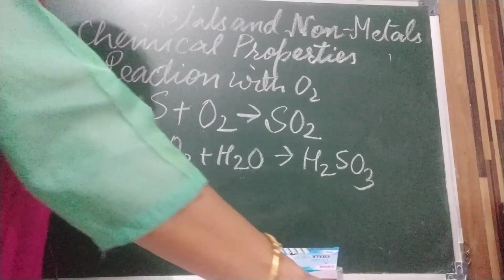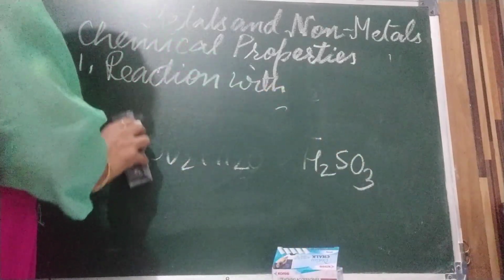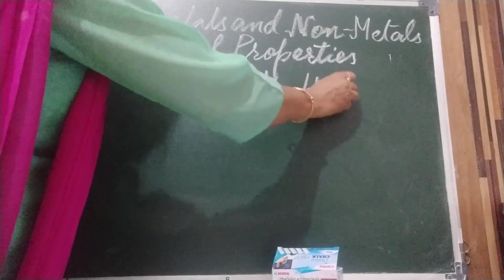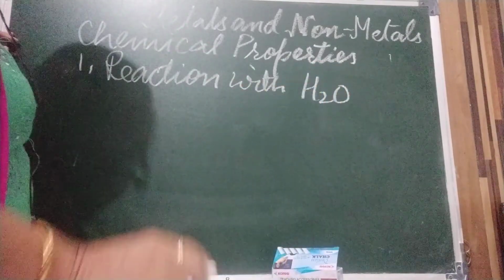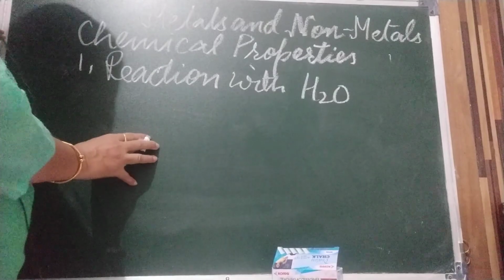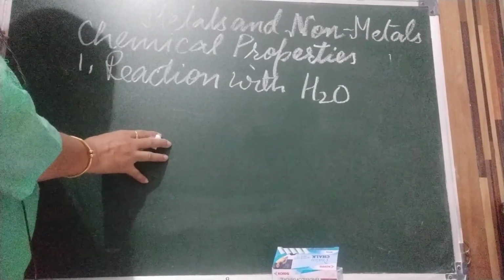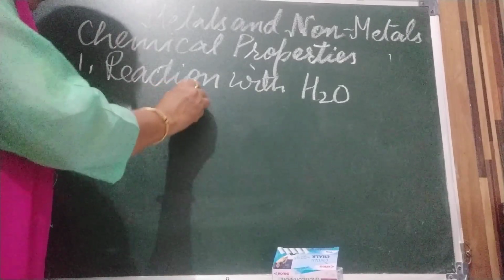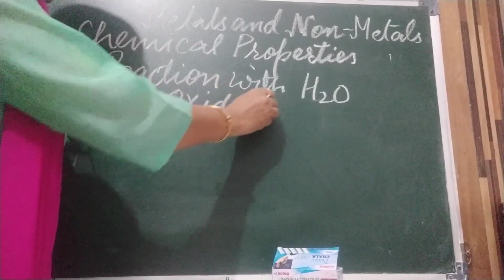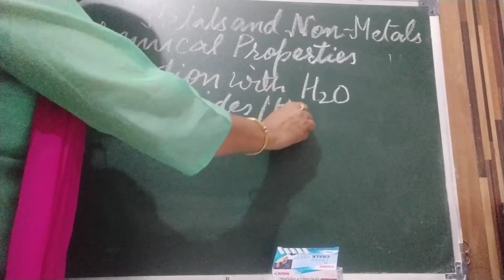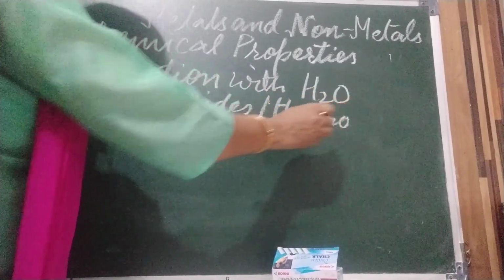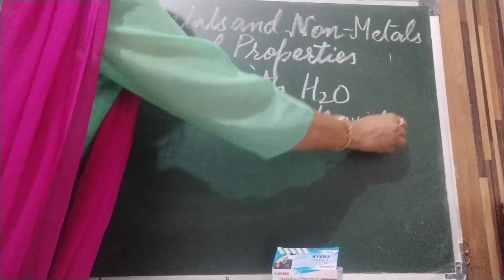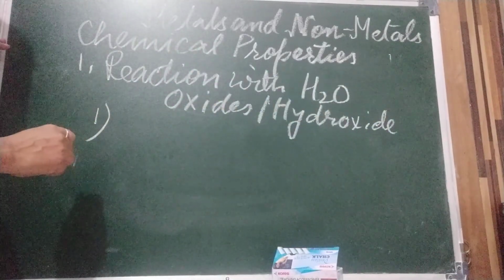Okay. Now reaction with water. First I am going to discuss metals. When metals react with water, they form oxides or hydroxides, and they react in different conditions, children. Conditions are very important to know. First, I am going to discuss sodium.